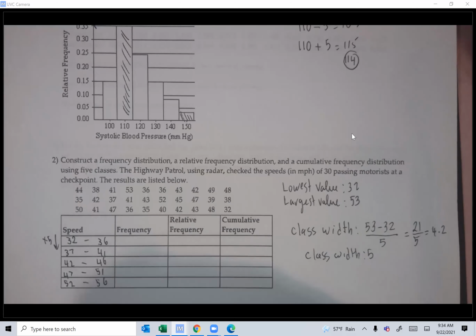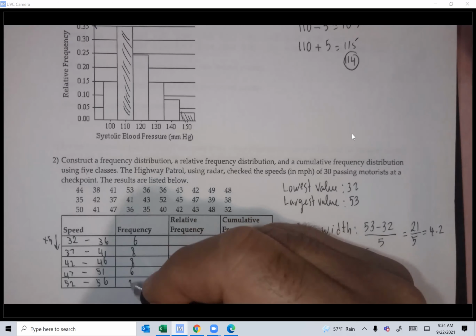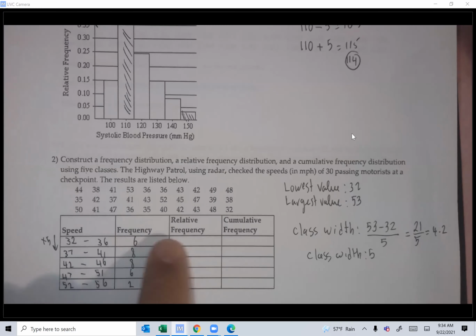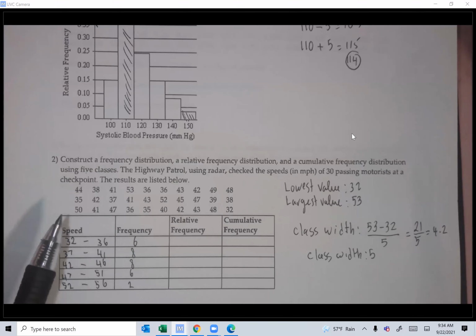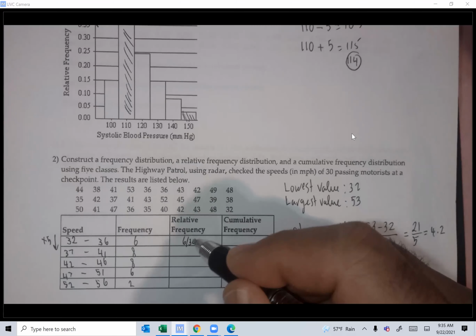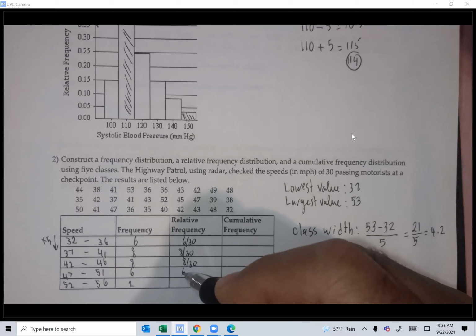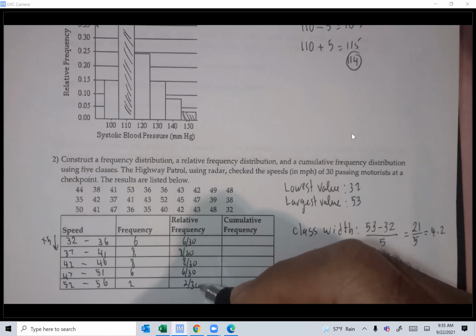I think students, I'm looking at, I think it's 6, 8, 8, 6, 2. That's what it turns out to be. Now, relative frequency, guys, you just take the frequency and divide it by the total sum of all frequencies. And here, how many do we have? We have 30. So that will be 6 divided by 30, 8 divided by 30, 8 divided by 30, 6 divided by 30, and 2 divided by 30.